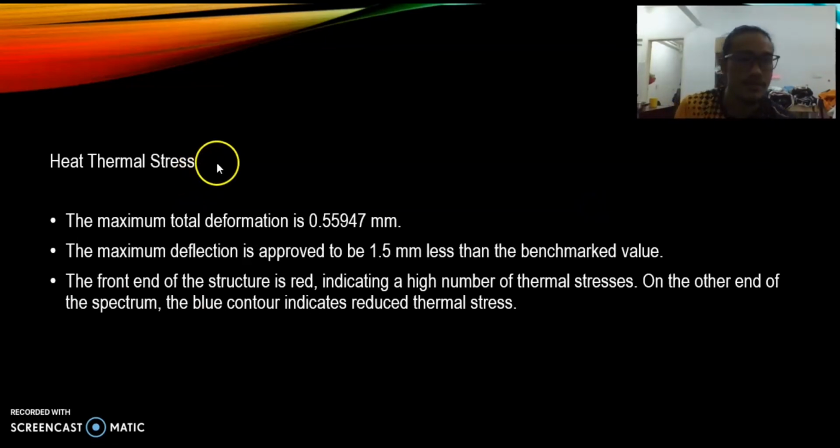Heat thermal stress. The maximum total deformation is 0.55947 millimeter. The maximum deflection is approved to be less than the benchmark value of 1.5 millimeter. The front end of the structure is red, indicating a high amount of thermal stress. On the other end of the spectrum, the blue contour indicates reduced thermal stress.